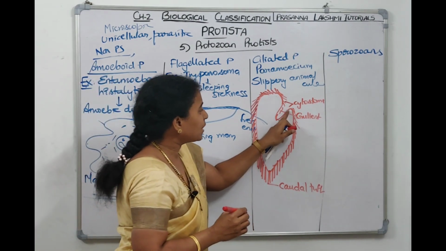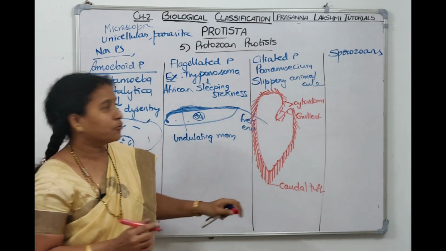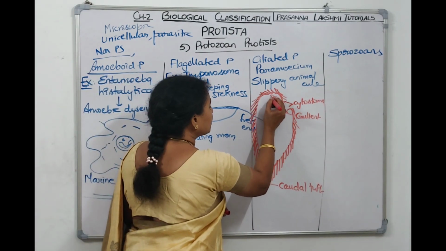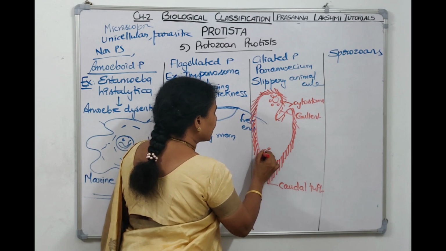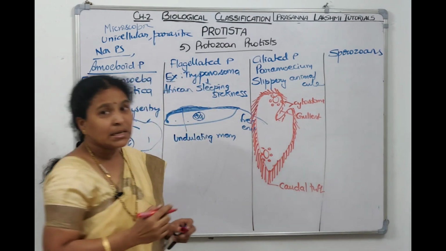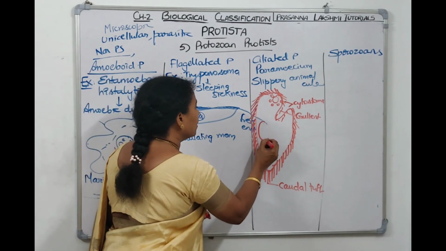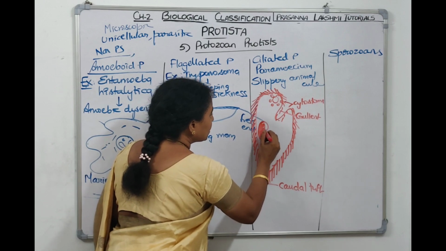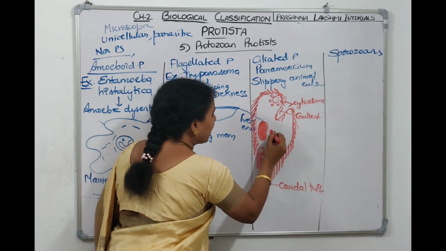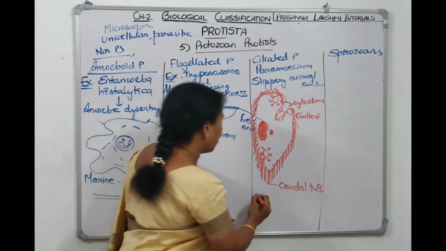And this is cytostome. Cytostome leads to gullet here, and it has anterior contractile vacuole. It has posterior contractile vacuole also. This is the anterior contractile vacuole, and here is a posterior contractile vacuole. And it has dimorphic nucleus, one macronucleus and one micronucleus. This is a macronucleus and this is a micronucleus. Having two nuclei, different types of nuclei is called dimorphic nuclei.